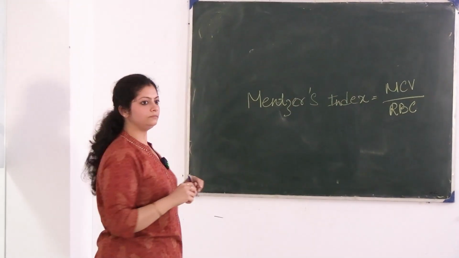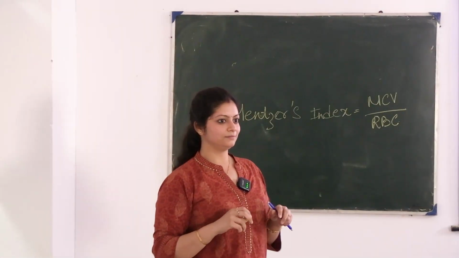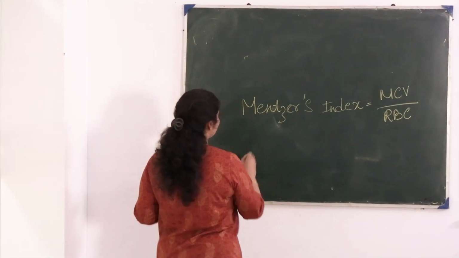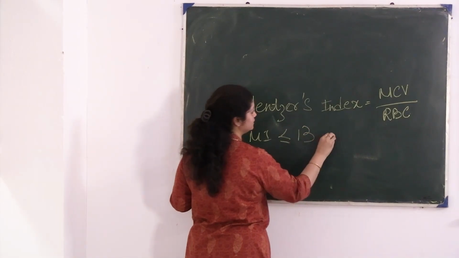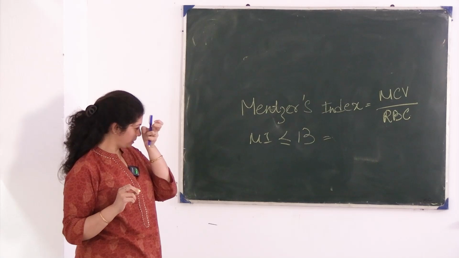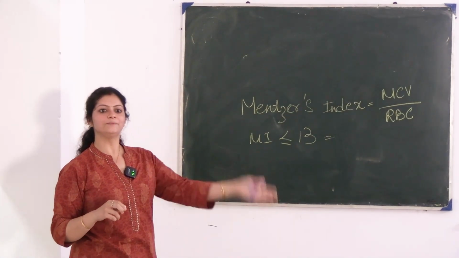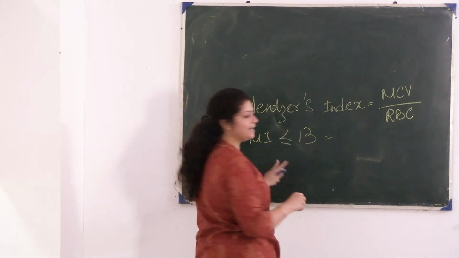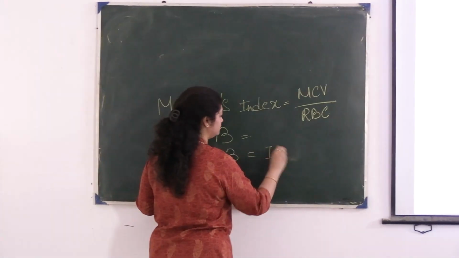So what will the Menzel's index be? 13, okay. If your Menzel's index is less than or equal to 13, what will you say then? Yes, you will suspect it is beta thalassemia, okay, and if it is more than or equal to 13, you suspect iron deficiency anemia, okay.